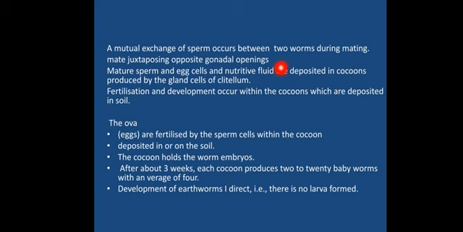Okay, and that position is called juxtaposing, opposite gonadal openings. Both will be positioning themselves in a juxta manner, forming opposite the gonadal openings, right? Mature sperm and egg cells and nutritive fluids are deposited in cocoons. Now when the egg cells and sperm cells are released, they will be deposited in the cocoons, which are produced by the glands of the clitellum.